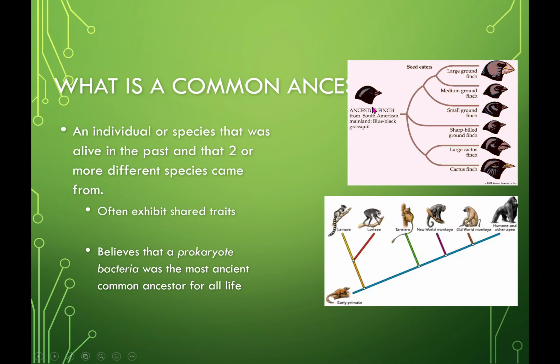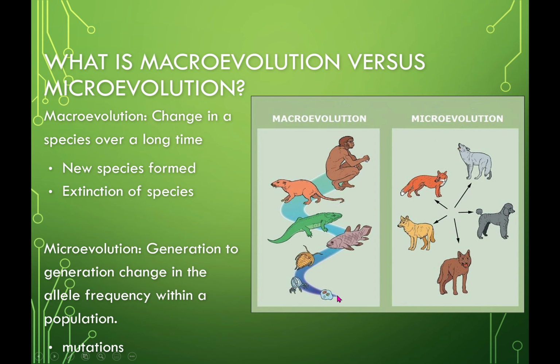What is a common ancestor? Well, here's their ancestor. And then as time goes on, either the environment, like we talked about the finches, they had to eat seeds, so they had to change their beak to accommodate where they lived. Again, when we look at these trees, we're going to see that they branch out to show different diversity, showing that these are all connected in some way. This is his ancestor. Those two are related, so these are all family, and so on and so forth.